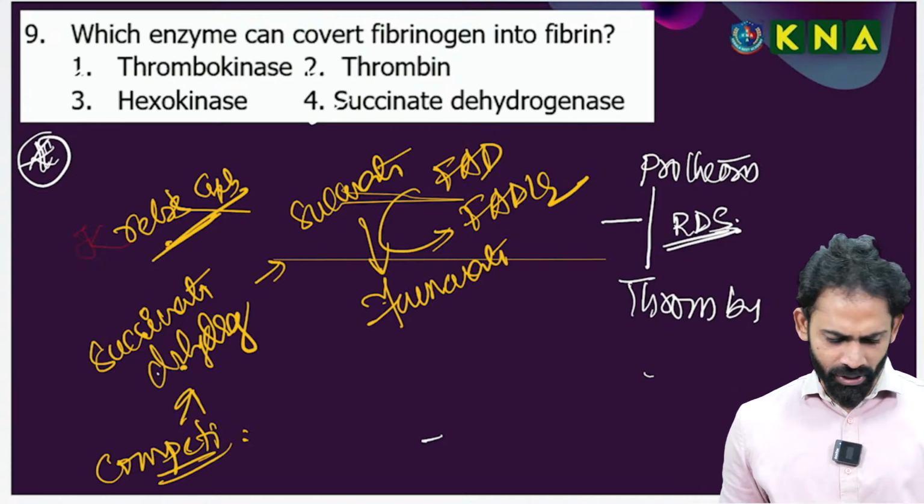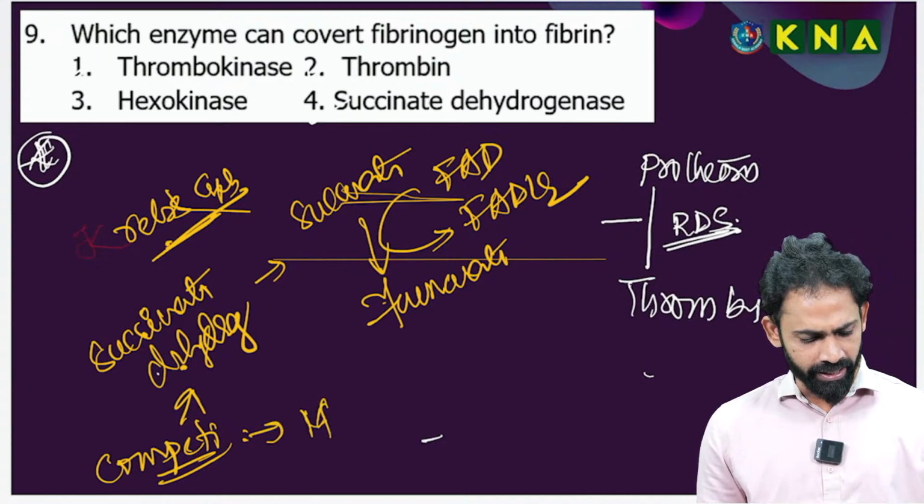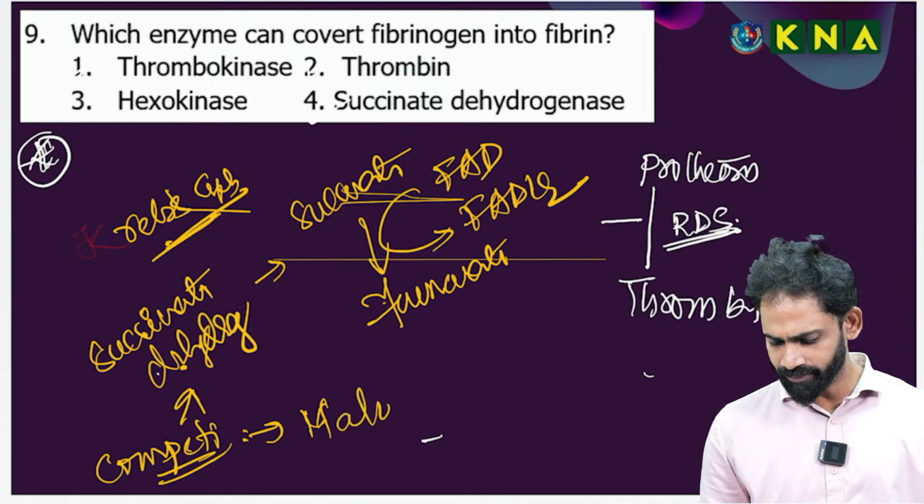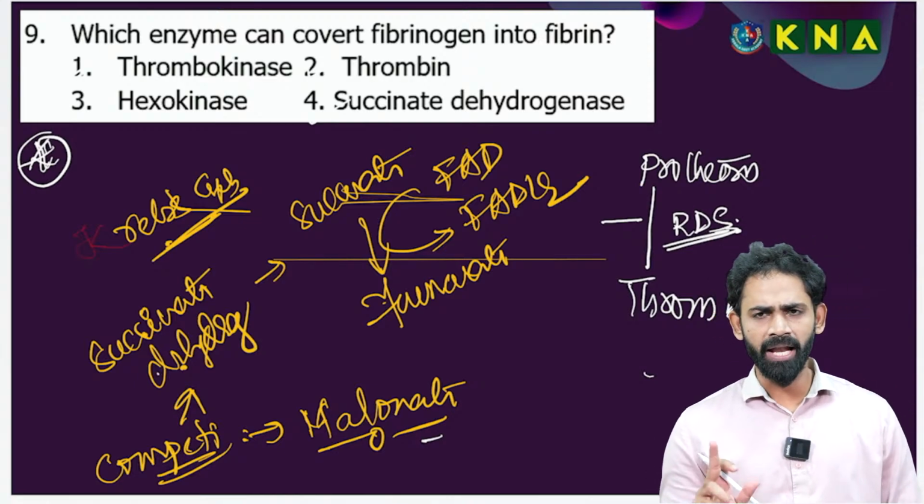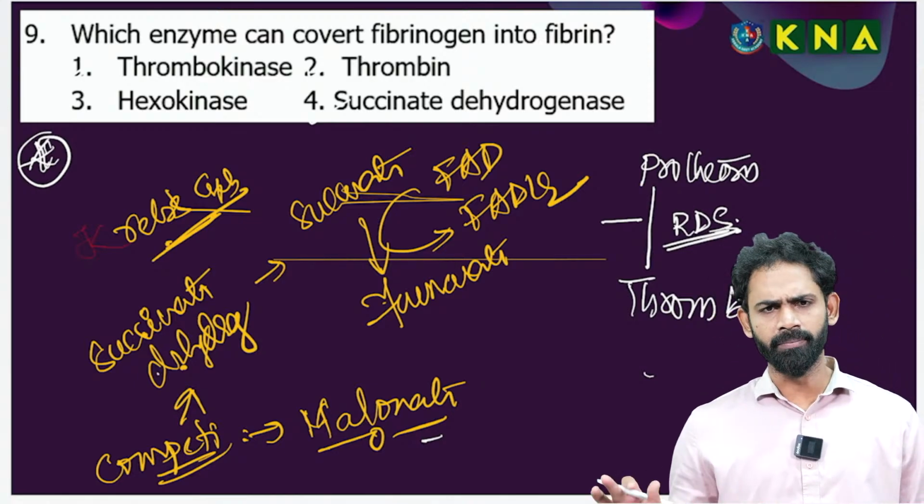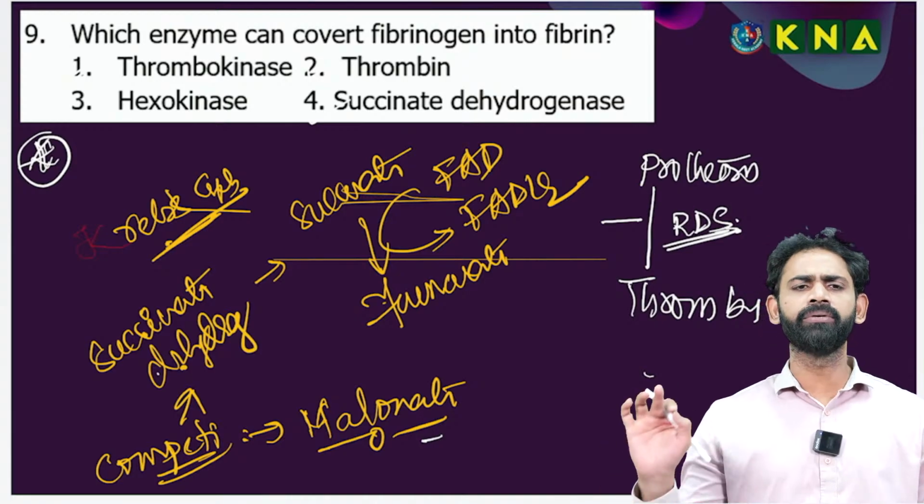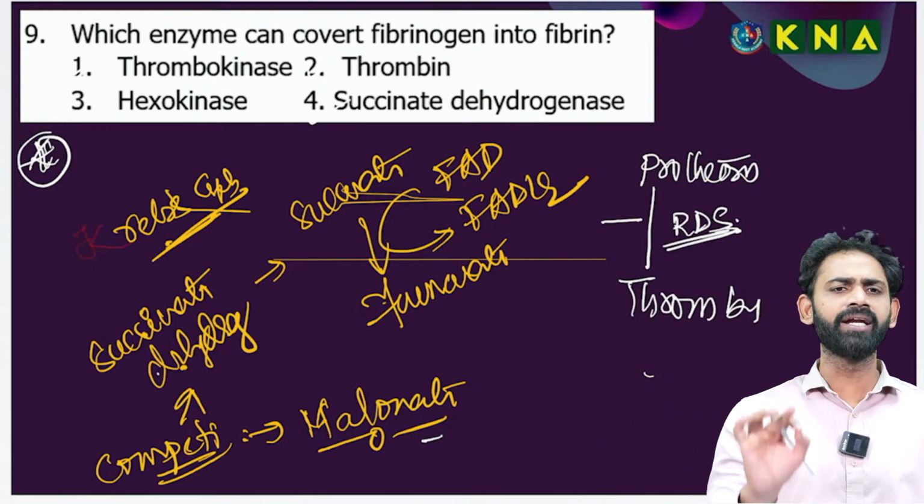Good, Aishwarya. So that one is malonate. Good. Malonate is very important, you know. Malonate, or malonic acid, you can call. Malonate is the competitive inhibitor of the enzyme succinate dehydrogenase.